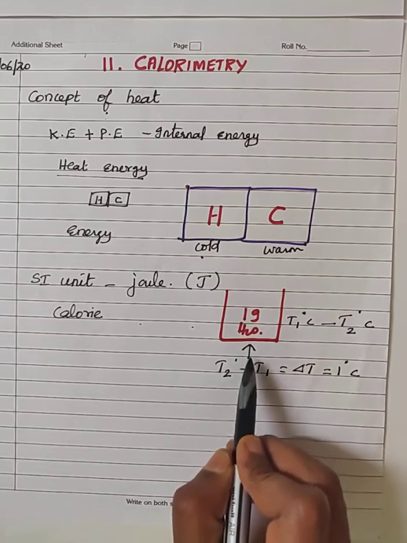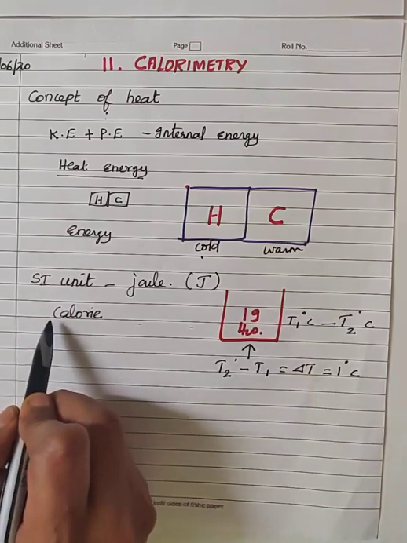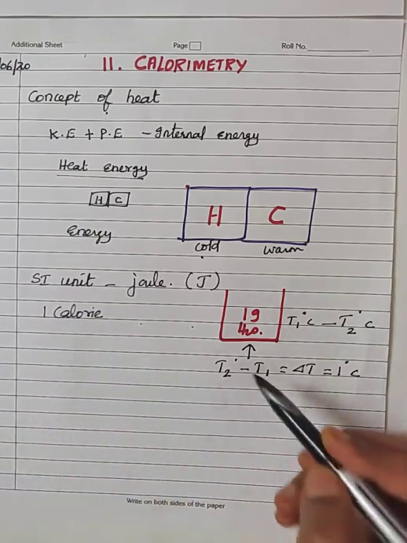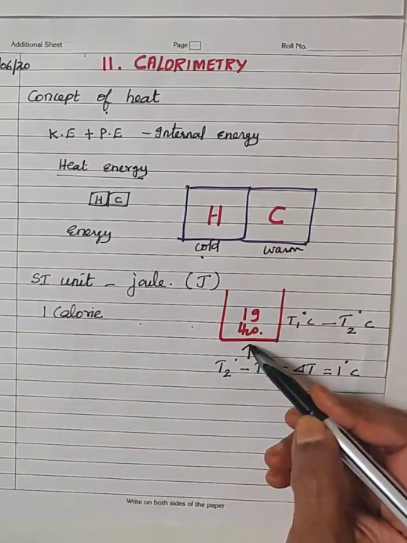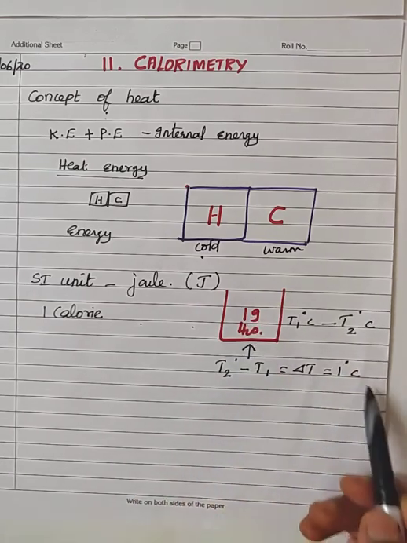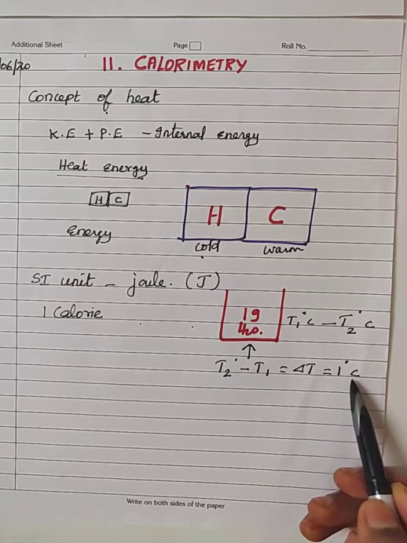Then the amount of heat energy provided here, you call it 1 calorie. So 1 calorie is the quantity of heat energy required to raise the temperature of 1 gram of water by 1 degree Celsius.